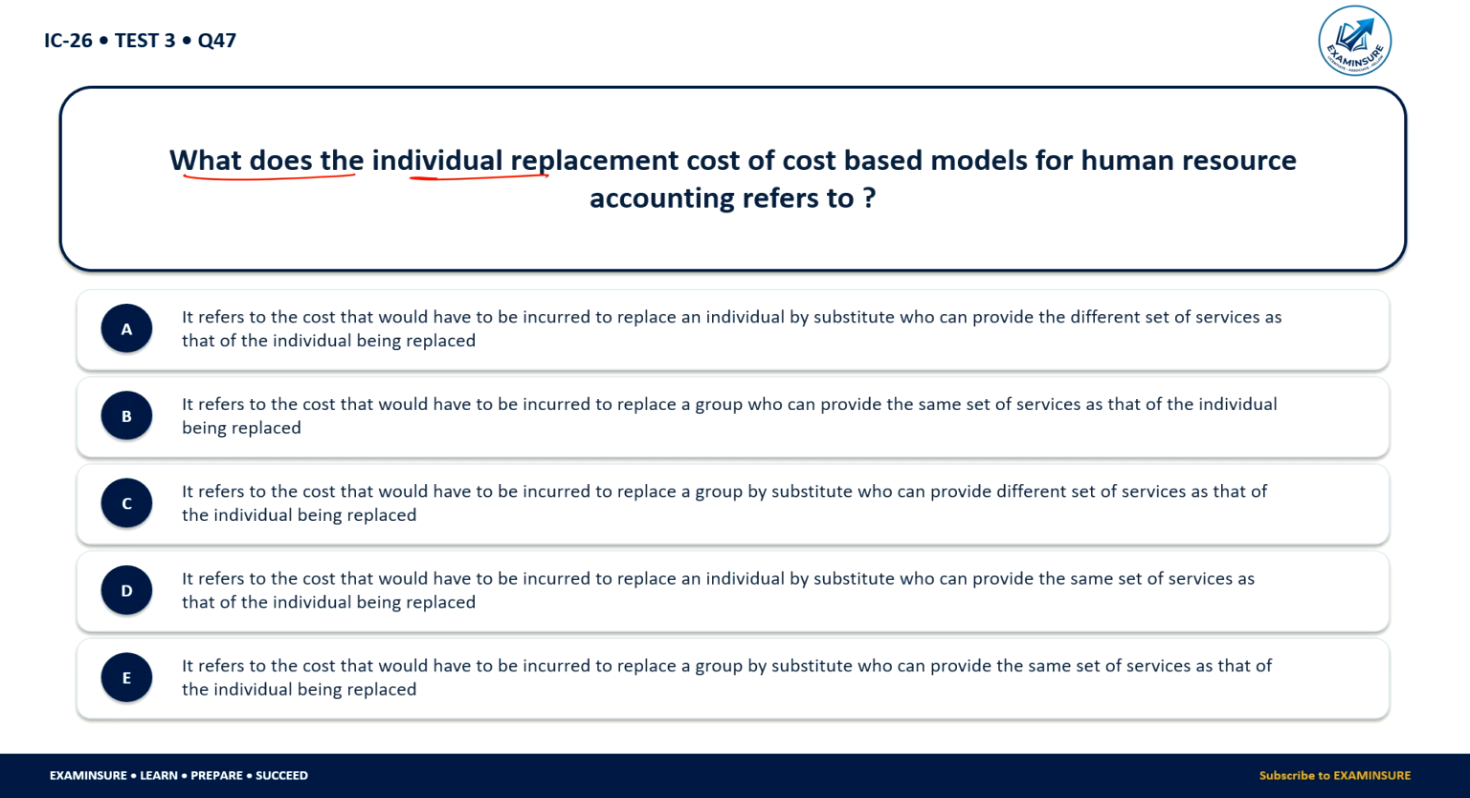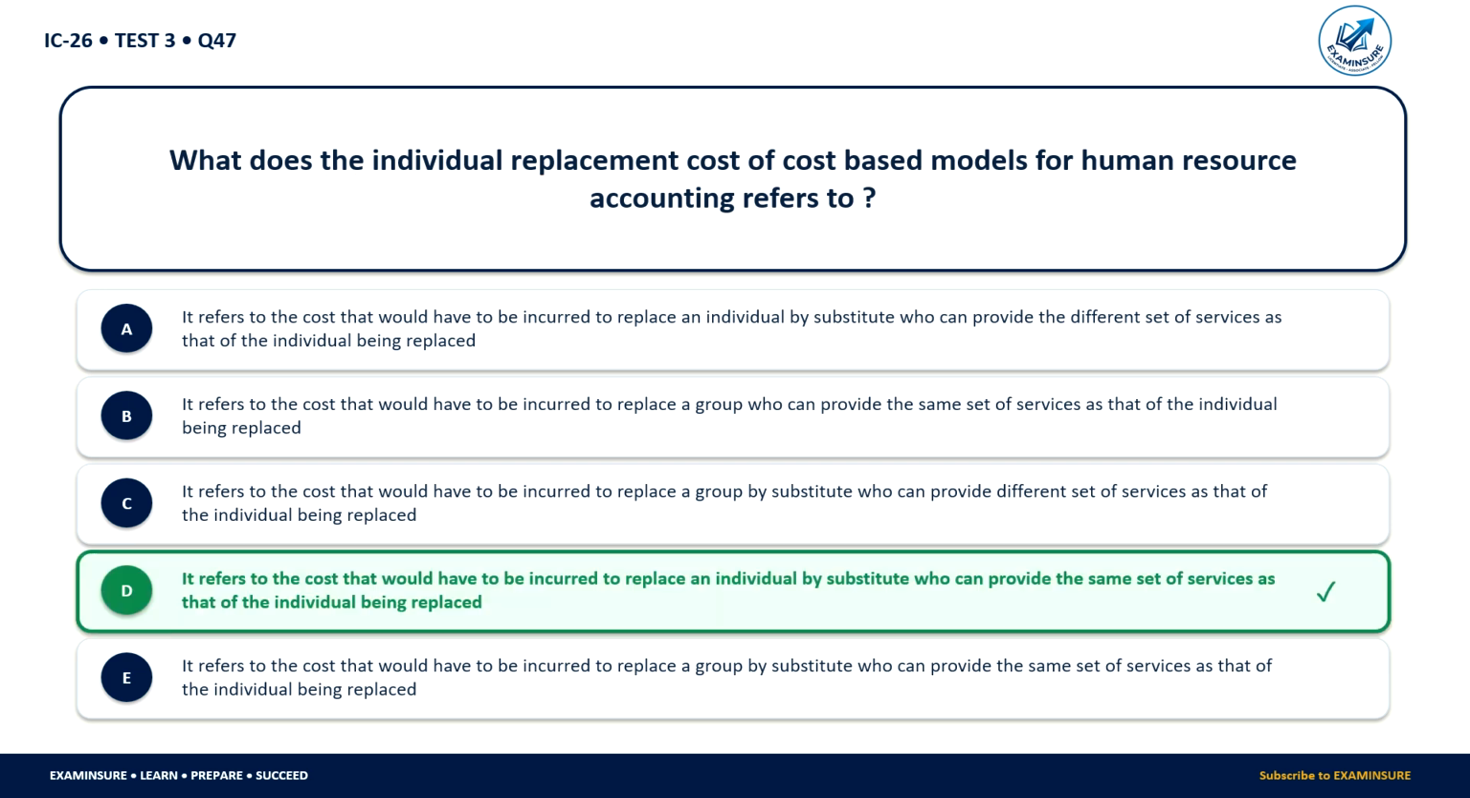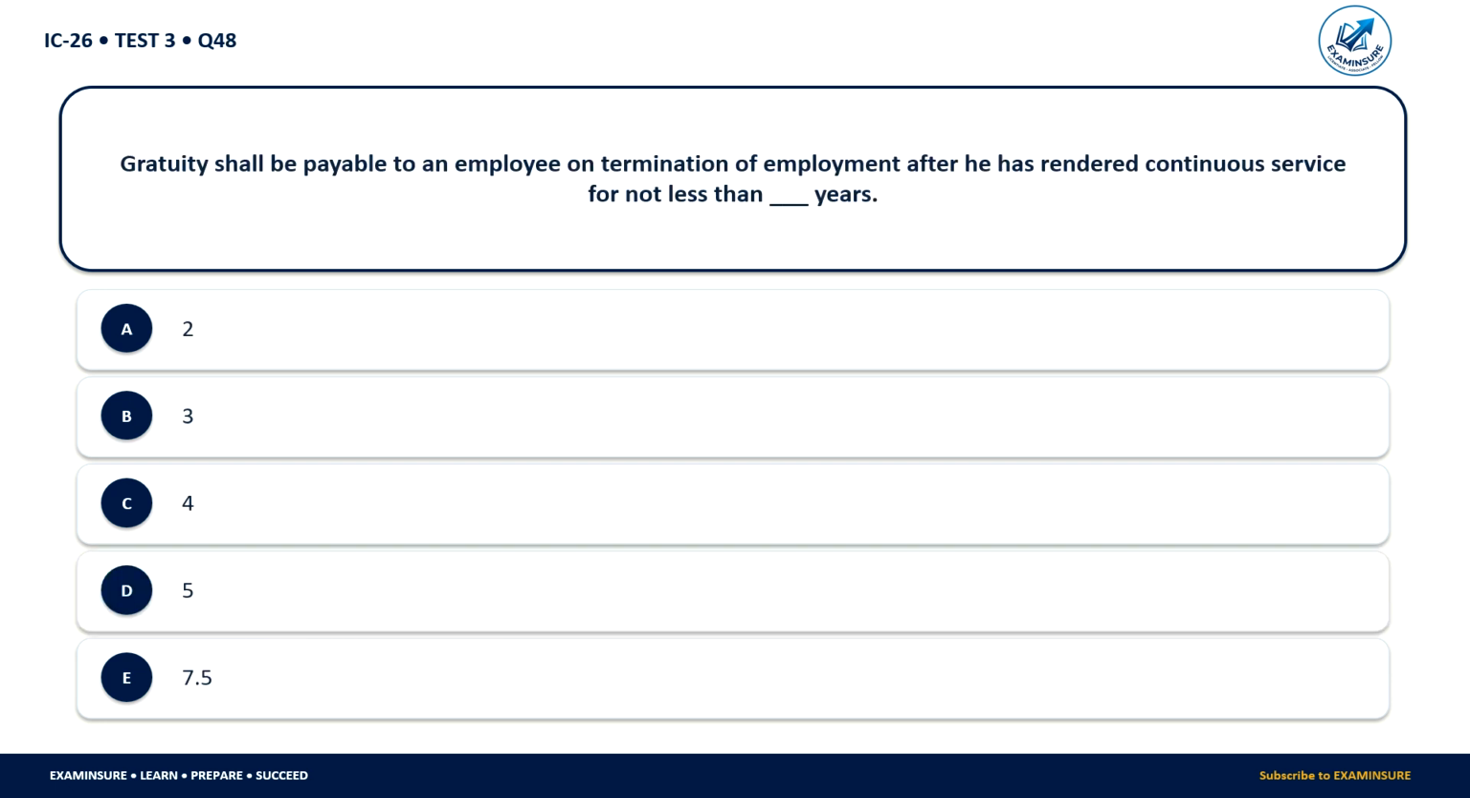What does the individual replacement cost-based model for human resource accounting refer to? So in human resource accounting, the individual replacement cost is the cost that would have to be incurred to replace an individual by a substitute who can provide the same set of services as that of the individual being replaced. So whoever replaces the individual will replace them with the same set of services.